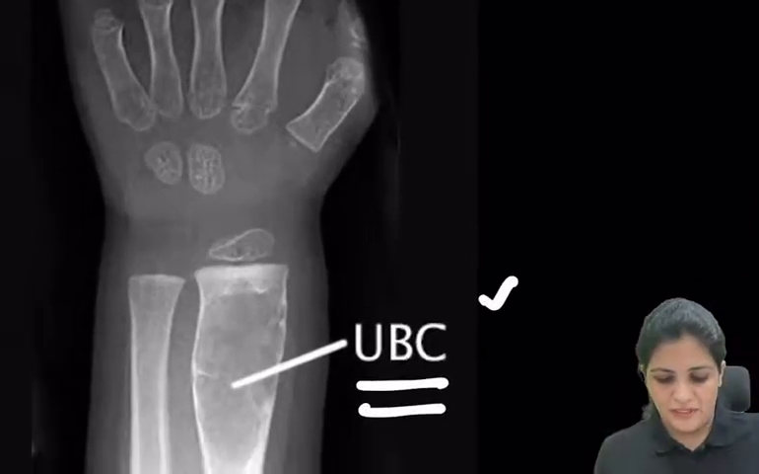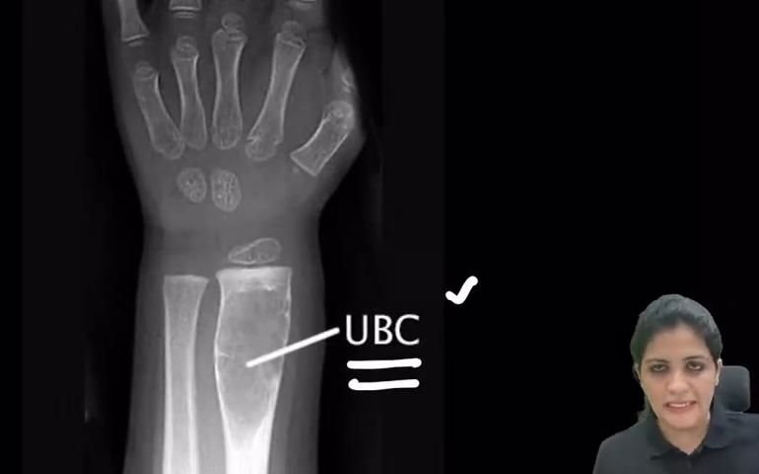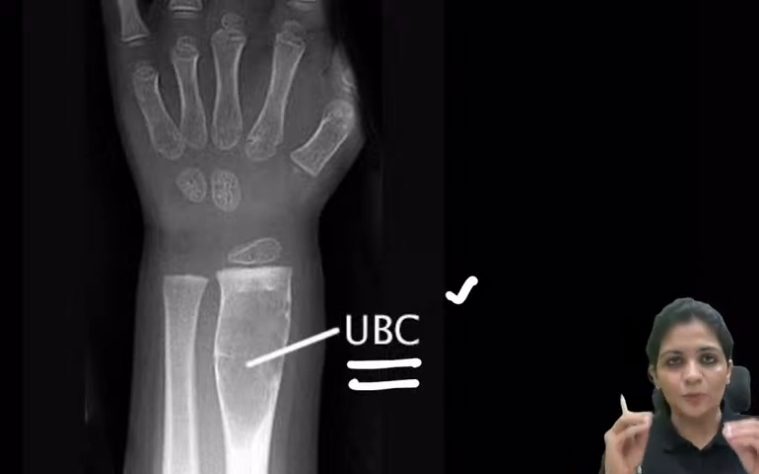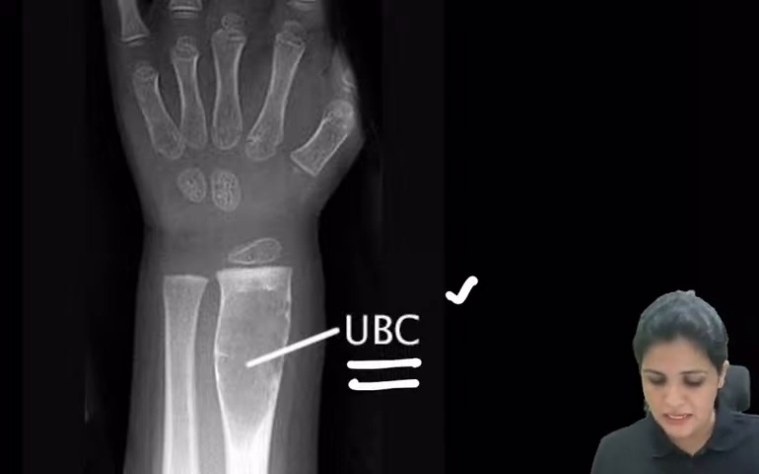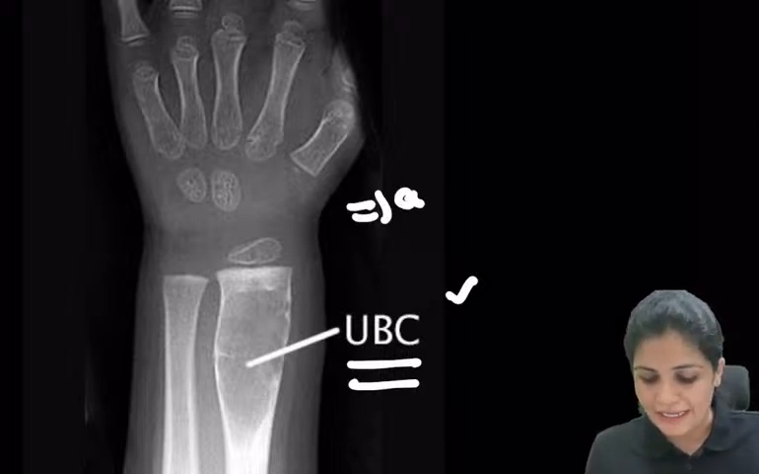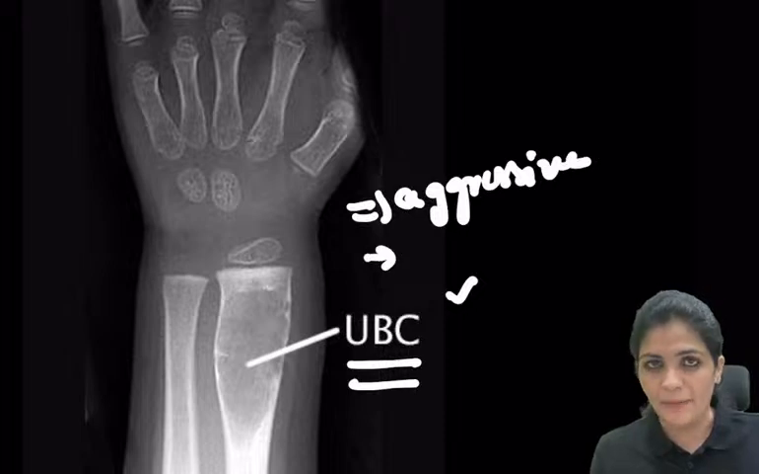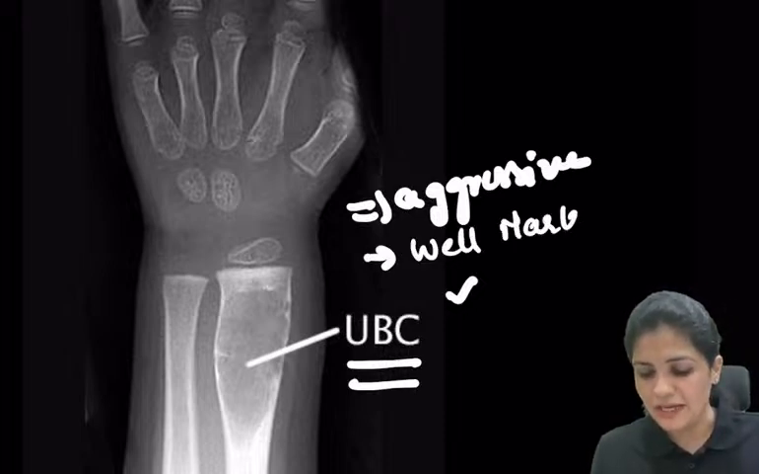No, I am asking about this. That is not GCT. So this is UBC, simple bone cyst. So whenever there is a fluid occupying lesion, it is called a cyst. So why is it called a simple bone cyst? It is called a simple bone cyst because it is not aggressively looking, right? So the boundaries are well marked. You can see the boundaries are well marked here. So it is not aggressively looking.